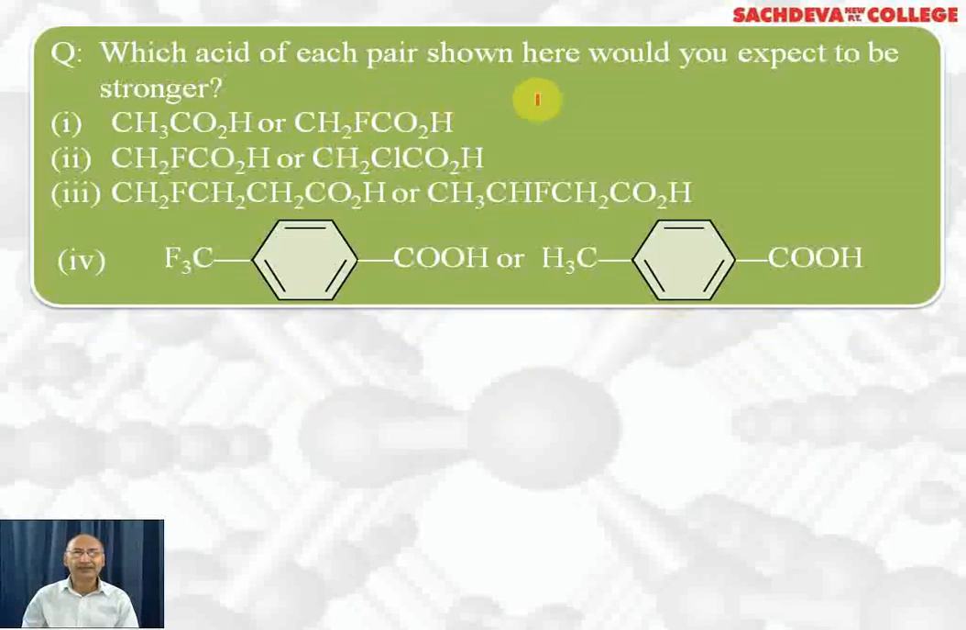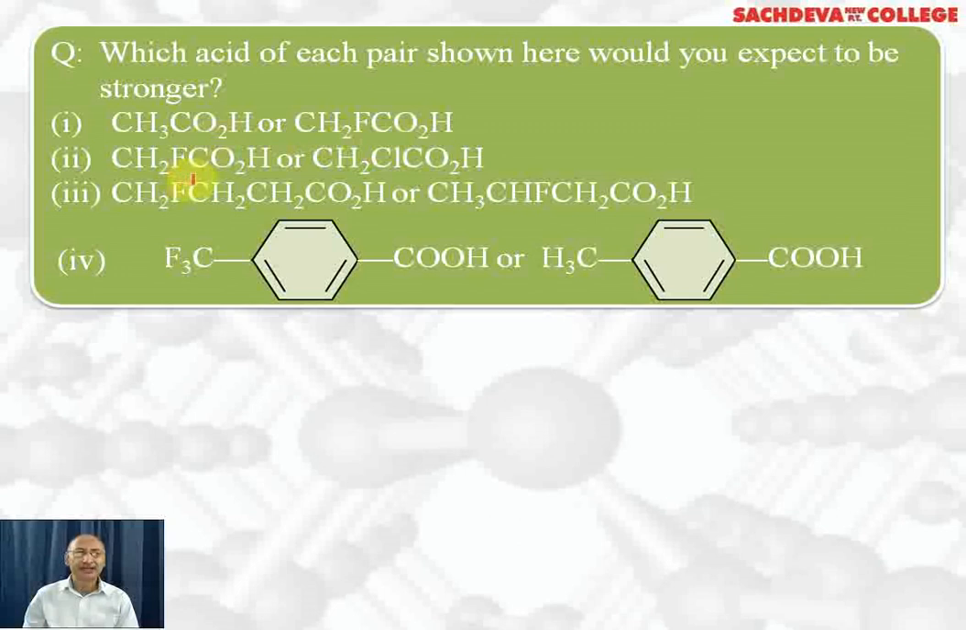Which acid of each pair shown here would you expect to be stronger? First we have acetic acid and fluoroacetic acid. The correct answer is fluoroacetic acid because the fluorine group is electron withdrawing and it will stabilize the negatively charged carboxylate ion to a greater extent. The methyl group is electron releasing and will destabilize the acetate ion by increasing the negative charge on the carboxylate ion. Fluorine will decrease the negative charge on the carboxylate ion, making it more stable.